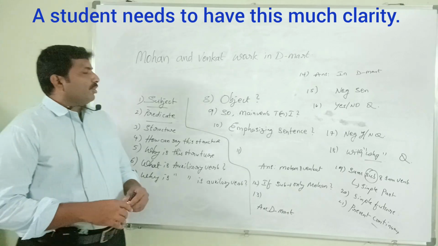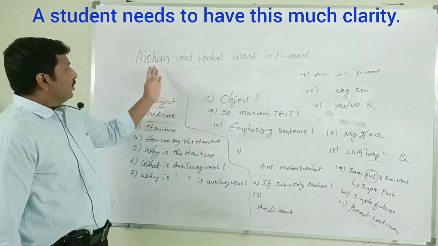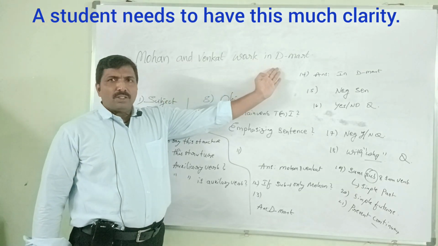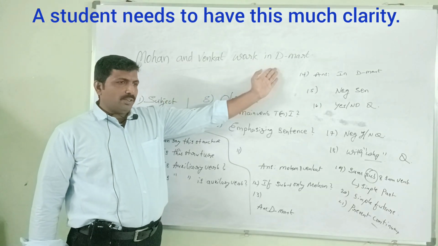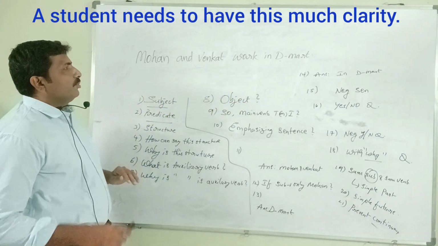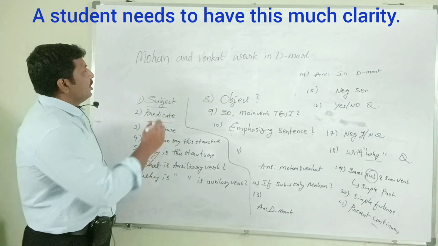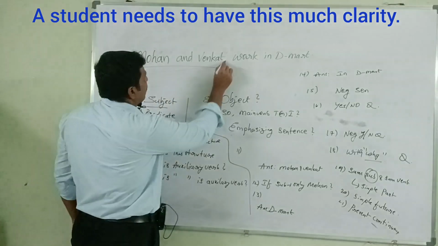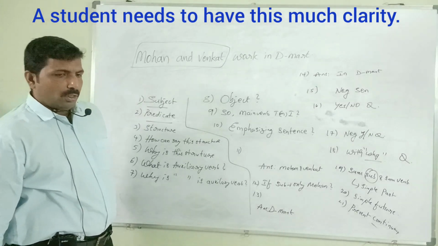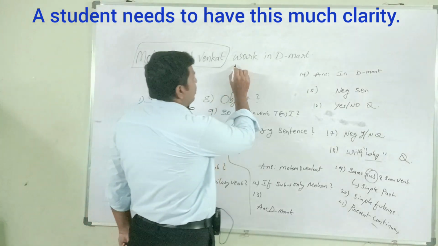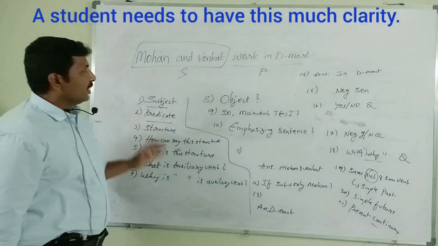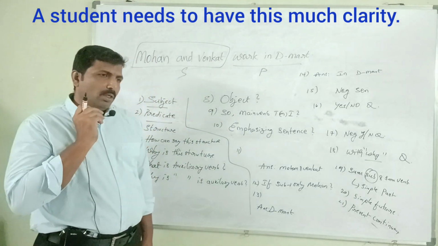This sentence, okay: Kartikeya, Mohan and Venkat work in DMart. It is a simple sentence. What is the subject? Mohan and Venkat is the subject. Okay. Predicate? Work in DMart. It is the predicate. Subject, predicate, 2 persons. Next,